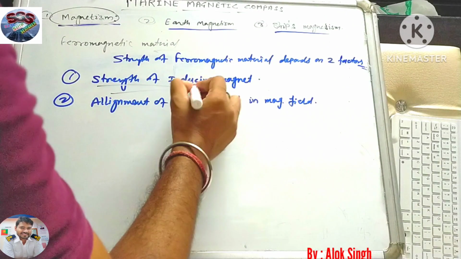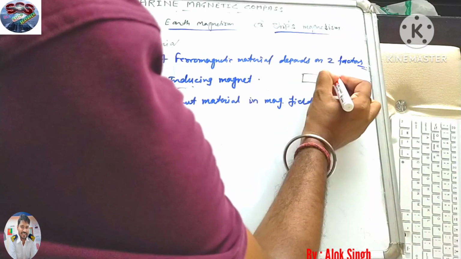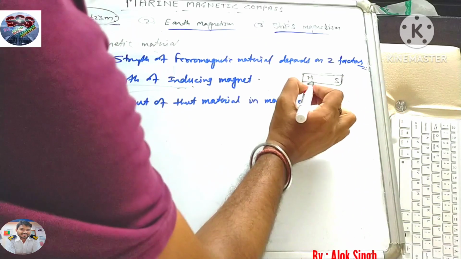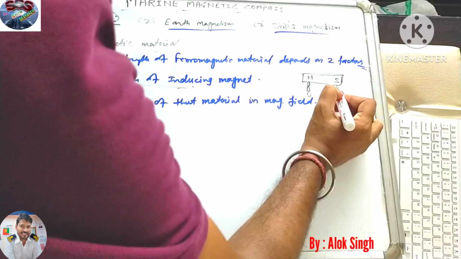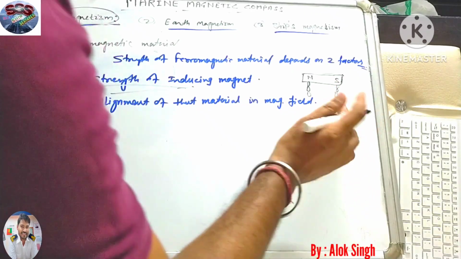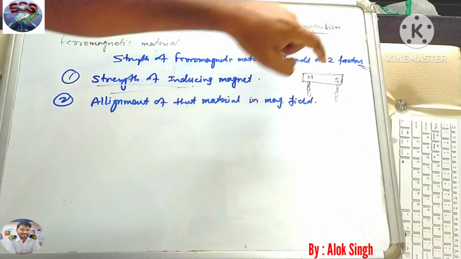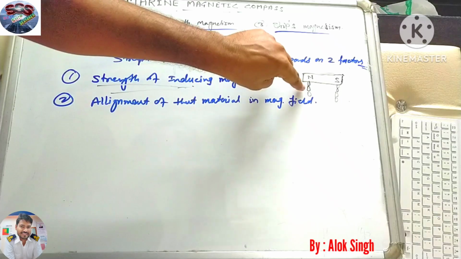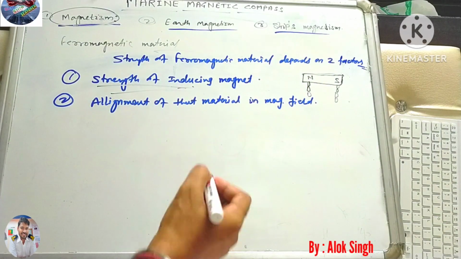So strength of the inducing magnet means, if we are putting any magnet, suppose this is north, this is south. Any object which is sticking continuously, or the different material which is being stuck, how much it sticks depends on the strength of this magnet which is inducing this material. So the first thing is this.